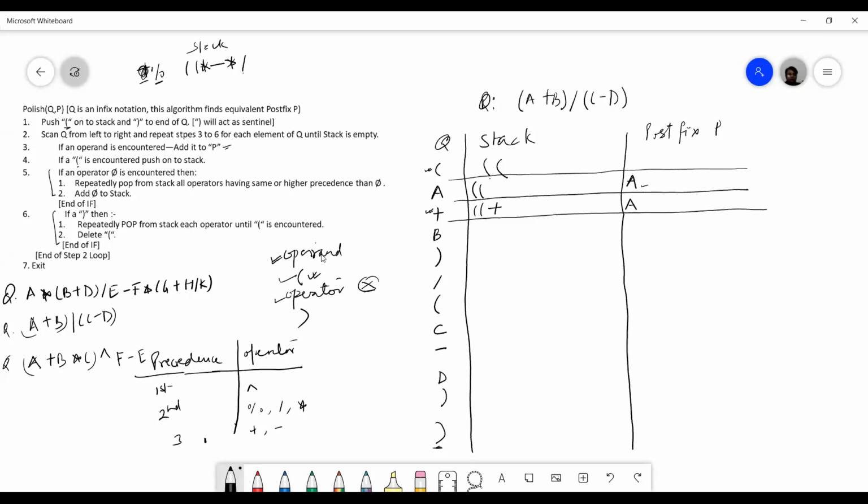The same precedence is division and multiplication, so I will pop division and multiplication. These will be popped. But this multiplication will not be popped. Why? Because this is coming after minus. So in a sequence, if there are a number of operators which have the same or higher precedence than the new operator that you got, then you will pop all of them. Is it clear?